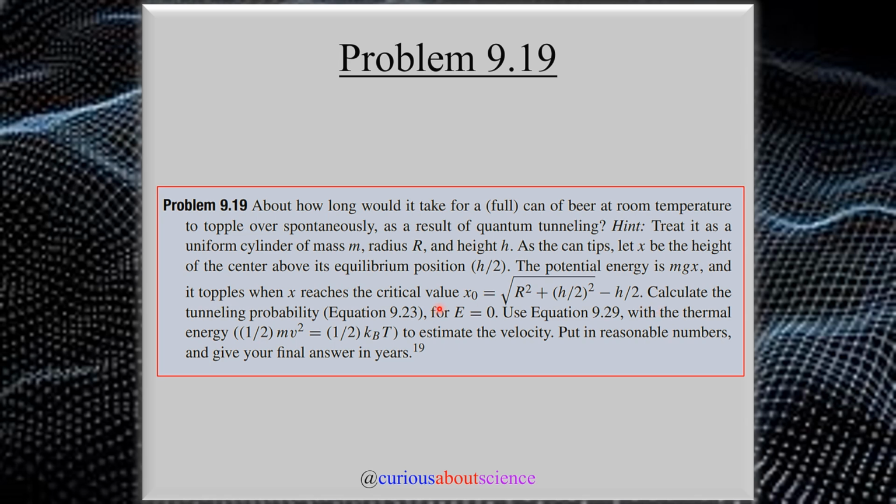And we want to calculate the tunneling probability from equation 9.23 for E equals 0. Use equation 9.29 with the thermal energy, because again, if we're assuming that E equals 0 here, we need to have energy somewhere. That'll come from the thermal energy to estimate the velocity. Put in reasonable numbers and give your final answer in years. By the way, this is going to be wild.